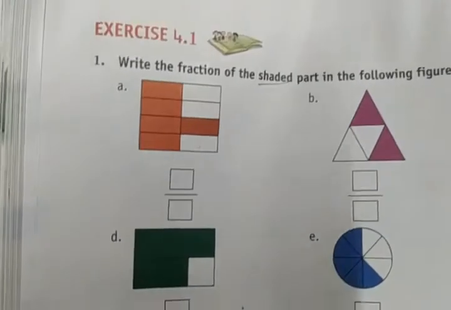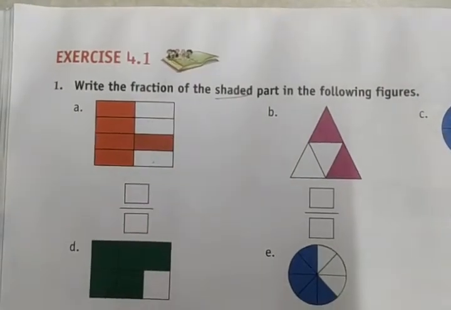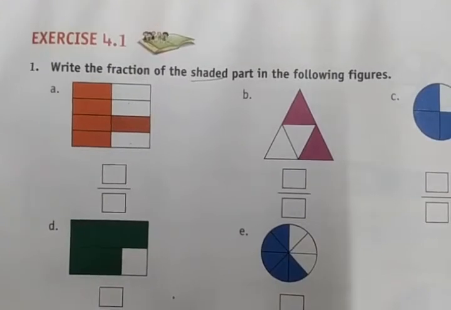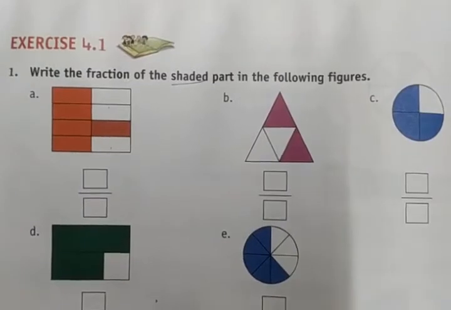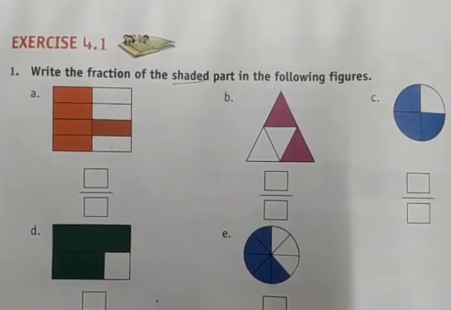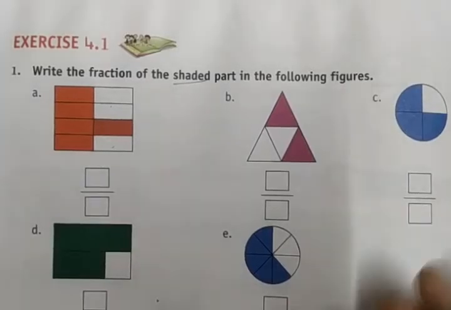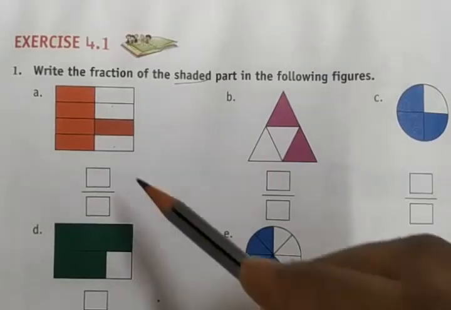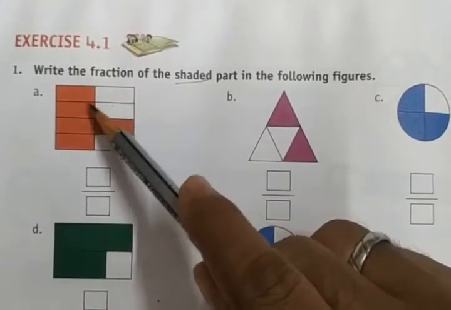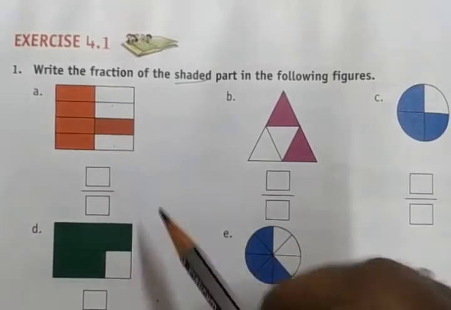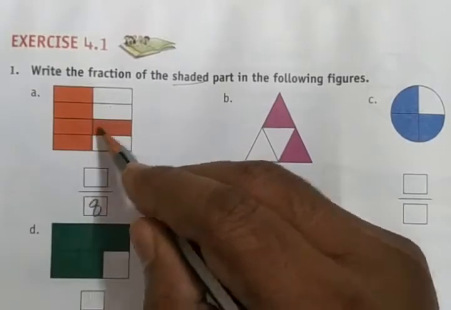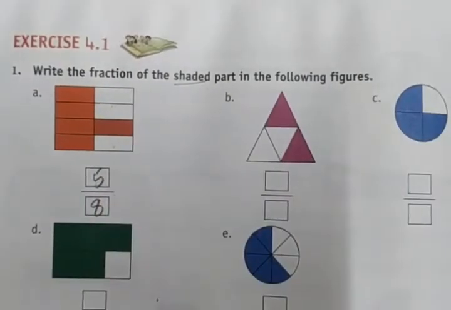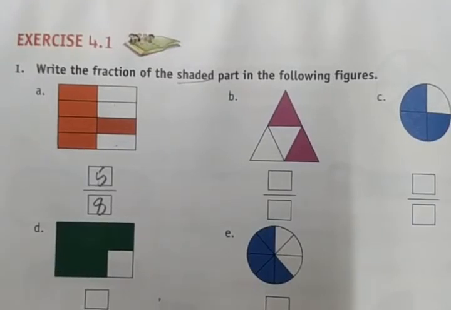Based on the explanation so far, we have exercise number 4.1. Let's solve this. Write the fraction of the shaded part in the following figure. Shaded part means colored part. First we have to understand the figure. 1, 2, 3, 4, 5, 6, 7, 8 parts. We write the denominator as 8. Out of 8 parts, 5 parts are shaded. Means the fraction is 5/8.